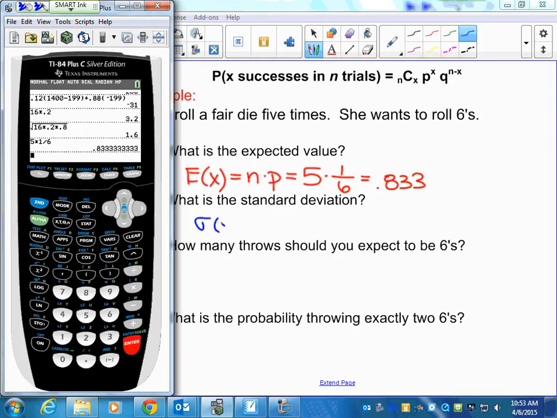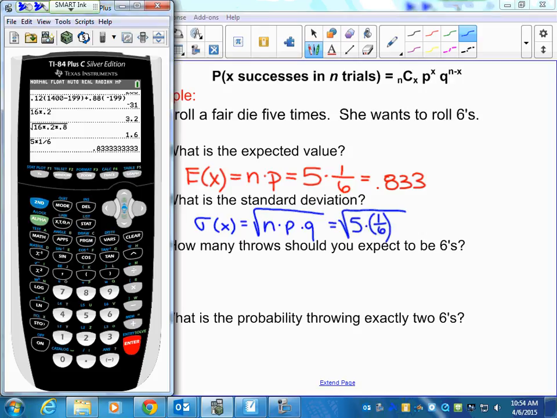Now the standard deviation, so sigma of x, is where we're going to take the square root of all of these. And it's okay if you have fractions instead of decimals. Our last example had decimals. So this time we're going to say, okay, times 1/6.